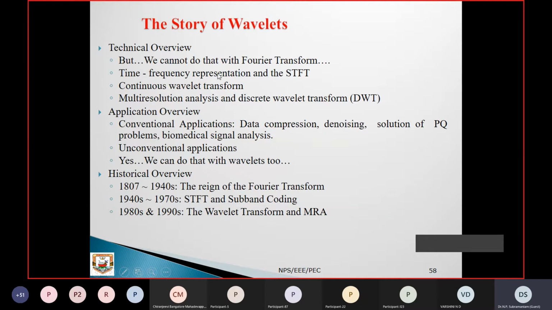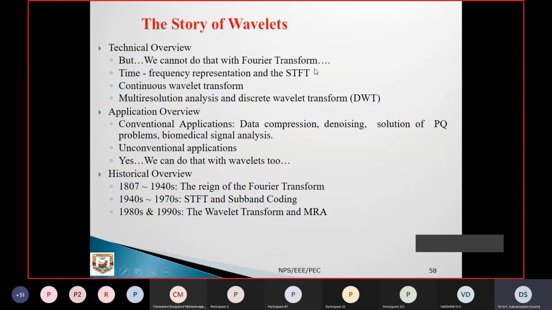And the story of the wavelets, right? Initially it is the Fourier transform. The Fourier transform has certain drawbacks, so they invented the short-time Fourier transform, also called the windowed Fourier transform. Then again, the drawbacks of the short-time Fourier transform can be overcome with the wavelet transform. Again, the wavelet transform can be expanded to multi-resolution analysis, meaning in-depth analysis can be done. The applications, beyond conventional ones, include data compression, de-noising, solution of PQ problems, and biomedical signal analysis.